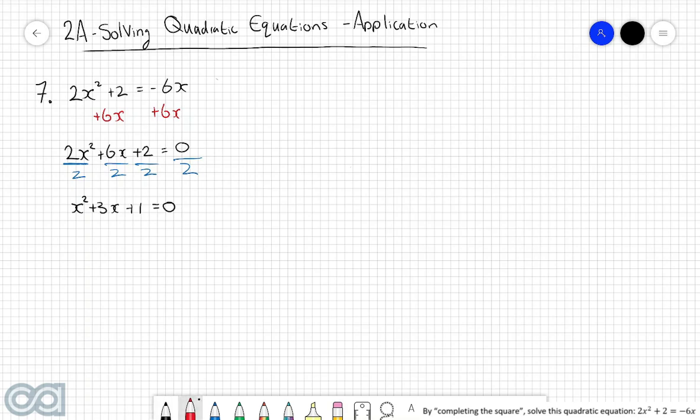Alrighty, so what we're going to do from here is put the constant term on the other side of the equation, and we're going to do this by subtracting 1 from both sides of the equation. So then what we're left with is x squared plus 3x is equal to negative 1. And so now we're going to get the coefficient of x, which in this case is 3. We're going to divide that by 2, and we're going to square it and then add that to both sides of the equation. So what I mean by that is we're going to write x squared plus 3x. Then we're going to add 3, because that's this number here. Then we're going to divide it by 2, and we're going to square that. And we're going to do that to both sides of the equation.